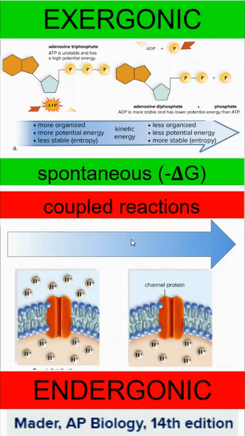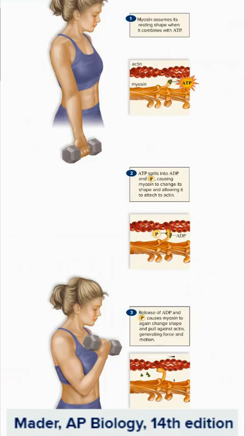In order for the endergonic reaction to occur, it has to be coupled with the exergonic spontaneous reaction. So again, we have this idea of energy, but it's really just chemistry here, and it's going to change the structural conformation of the things that the phosphates are attached to. When we phosphorylate something, it's going to change shape. So when we are thinking about muscle contraction, we have actin and myosin muscle filaments. When the ATP